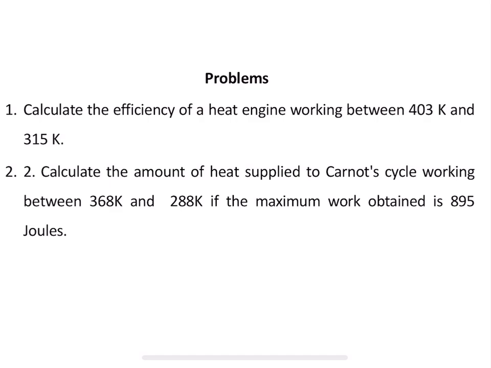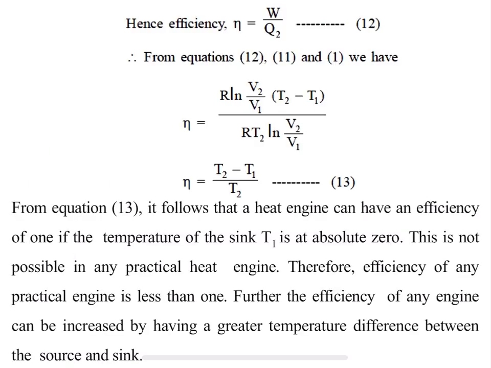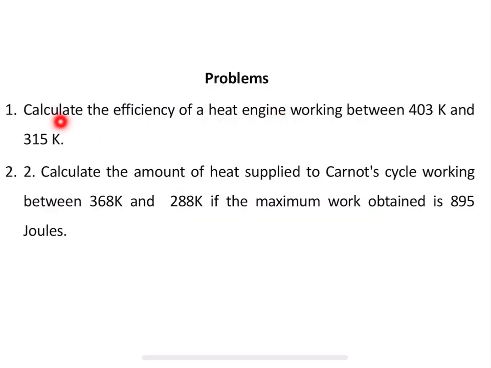Based on this Carnot cycle, you have two problems. One is to calculate the efficiency of a heat engine working between 403 Kelvin and 315 Kelvin.